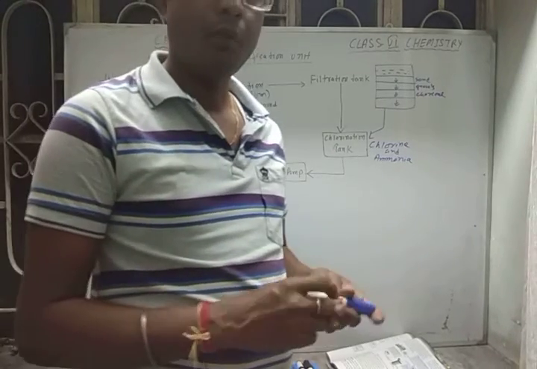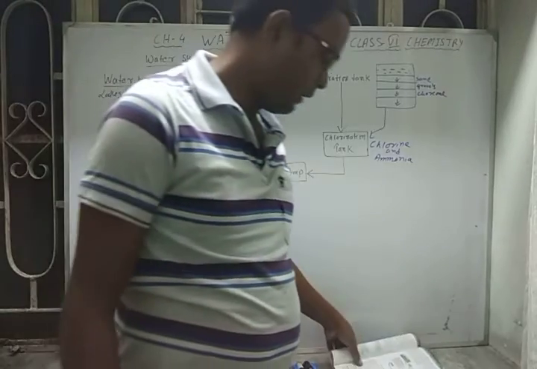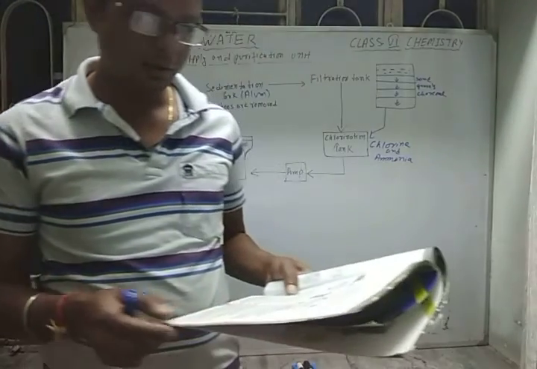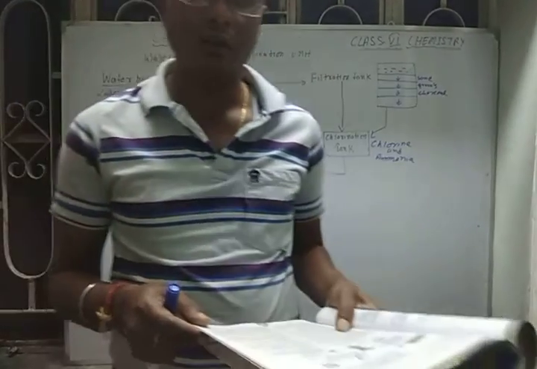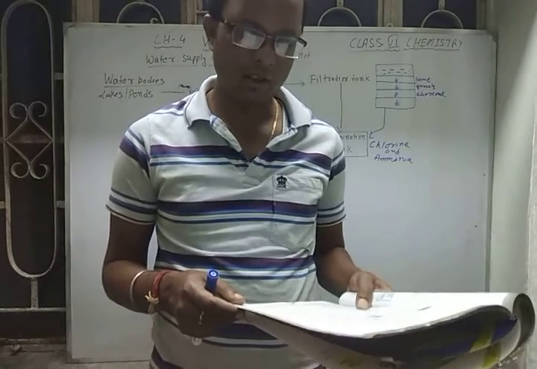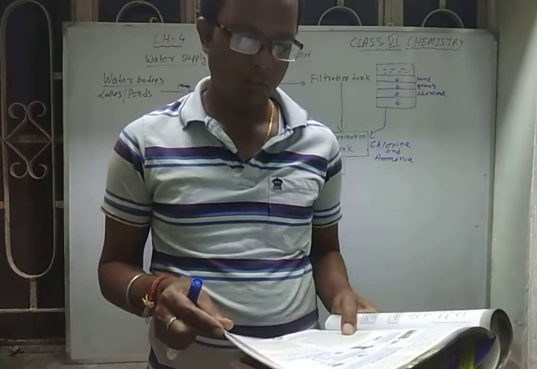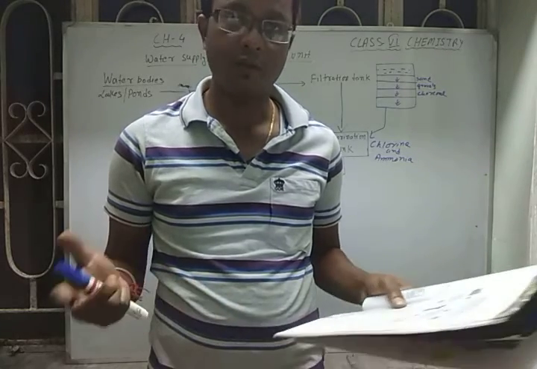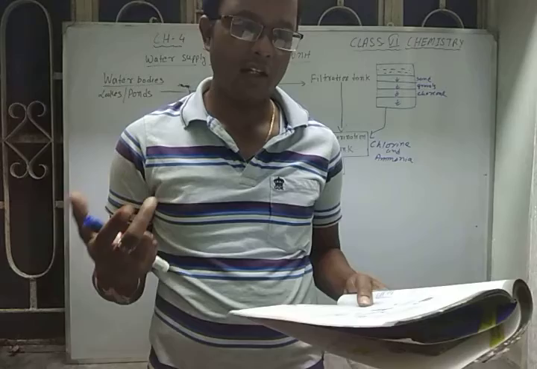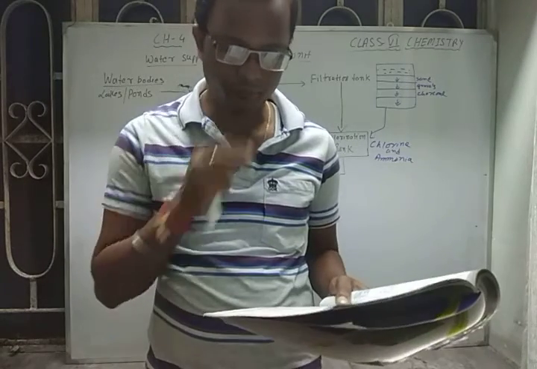In this way the water is made potable, meaning fit for drinking. The clean water that is safe for drinking is called potable water. First of all, water is sterilized, then ozonized, and then made potable.